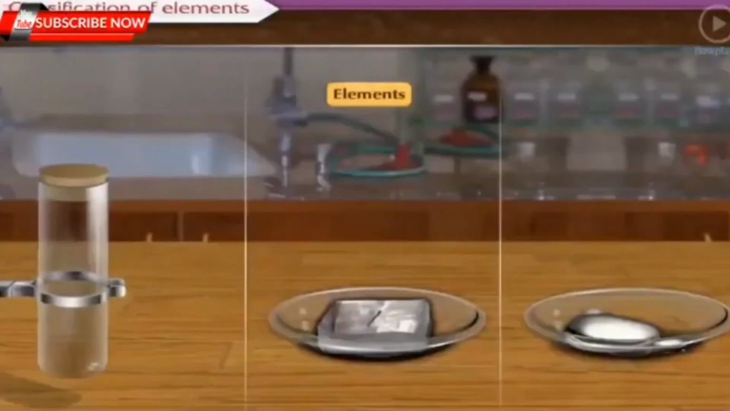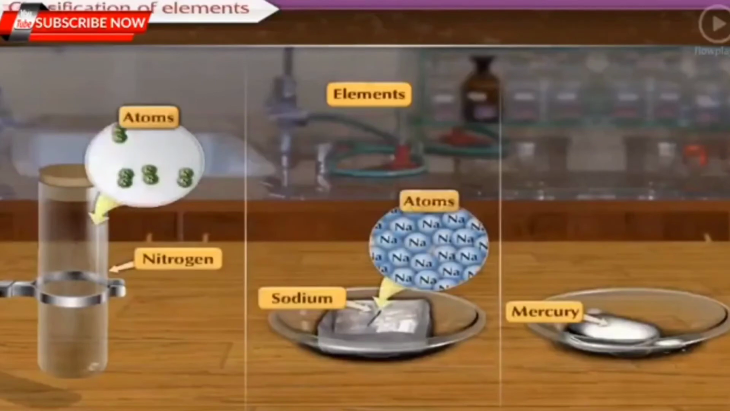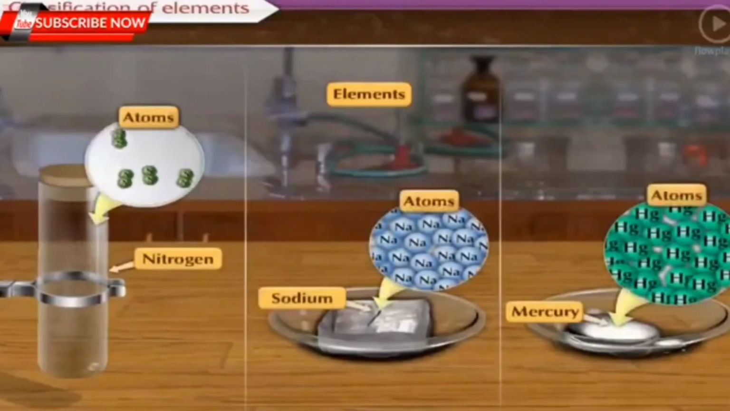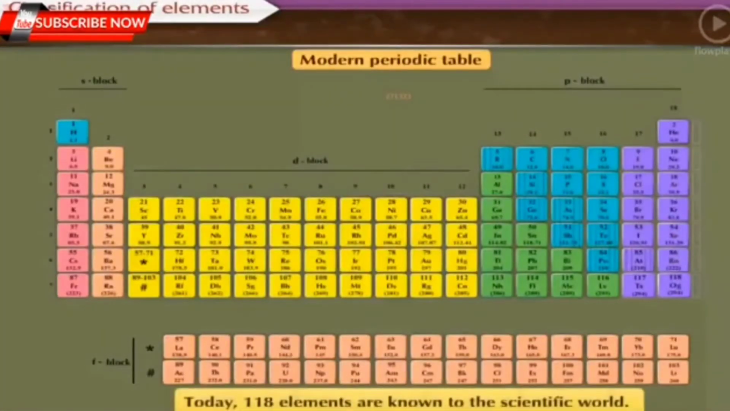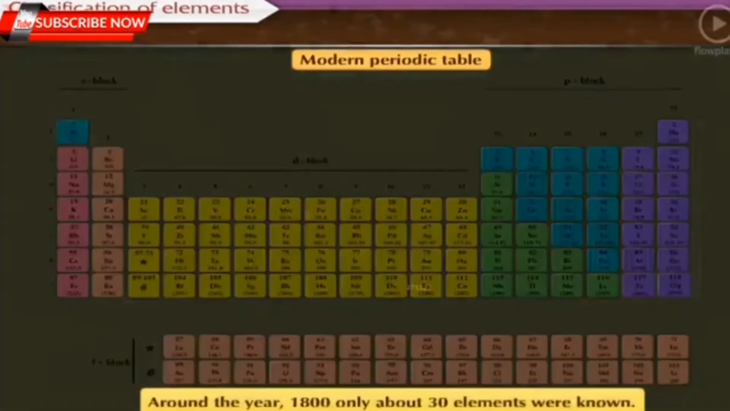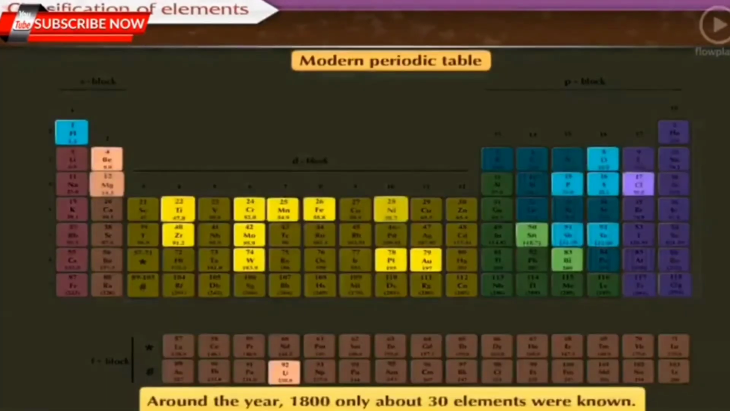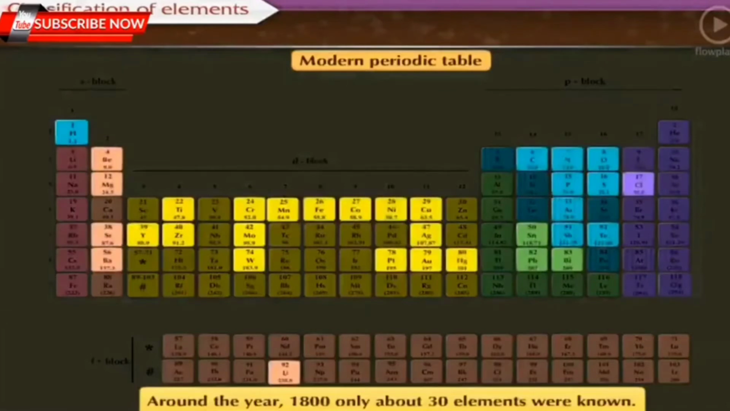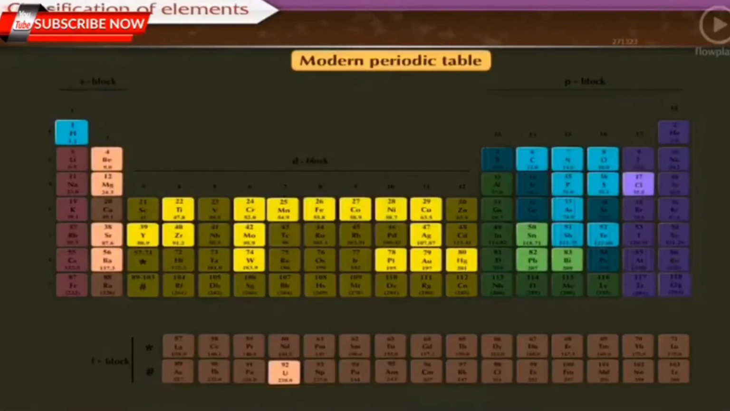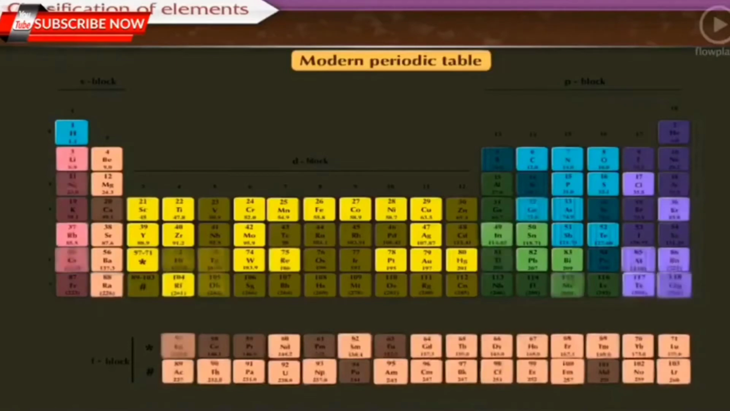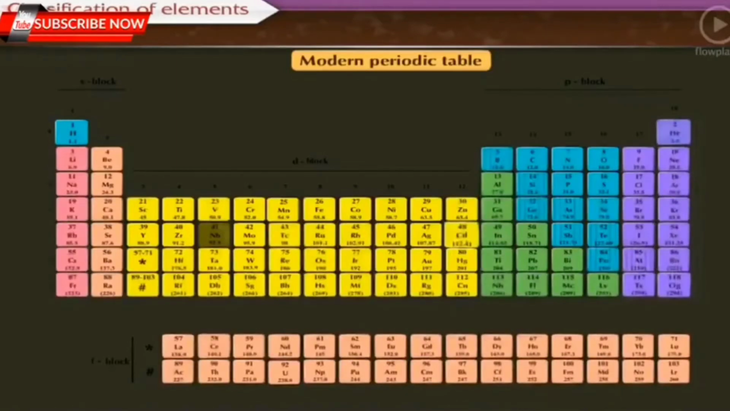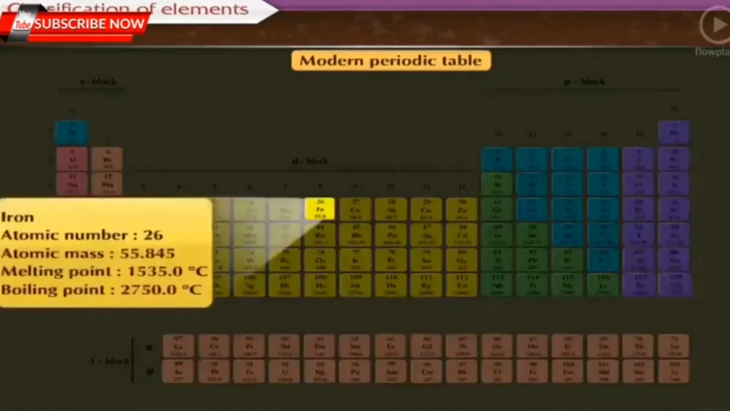Fission of elements. We know that all the atoms of an element are of only one type. Today, 118 elements are known to the scientific world. Around the year 1800, only about 30 elements were known. In the course of time, more number of elements were discovered. More and more information about the properties of elements was collected.